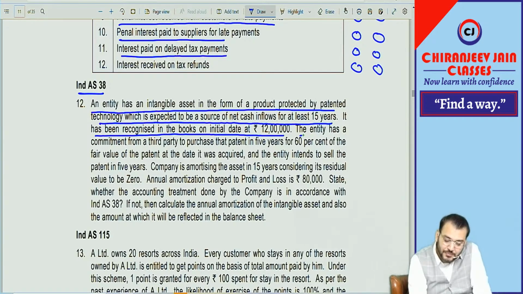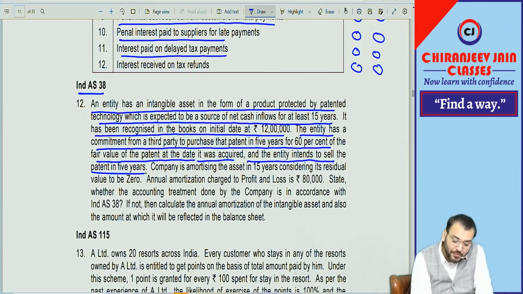This is the cost price. The entity has a commitment from a third party to purchase the patent in 5 years for 60% of the fair value of the patent at that date it was acquired. Means when it was acquired, one commitment was received from a third party that it can be purchased at the end of 5 years at what price? 60% of 12 lakh.